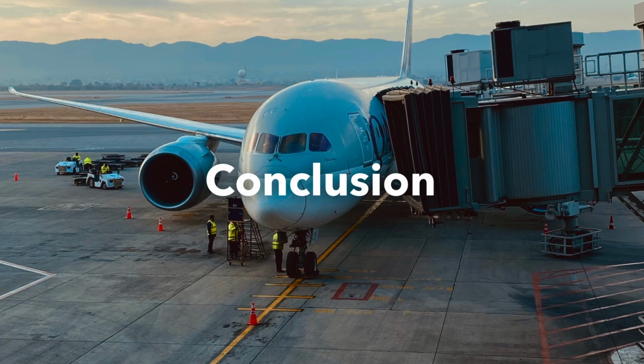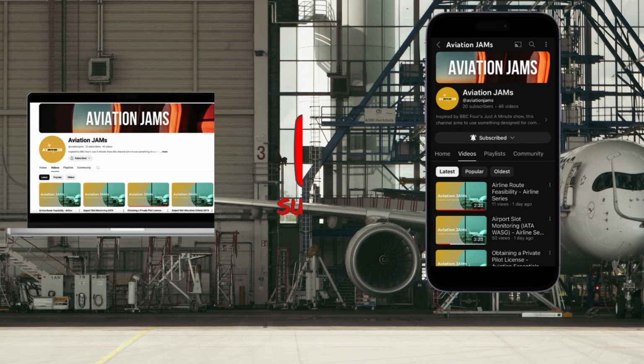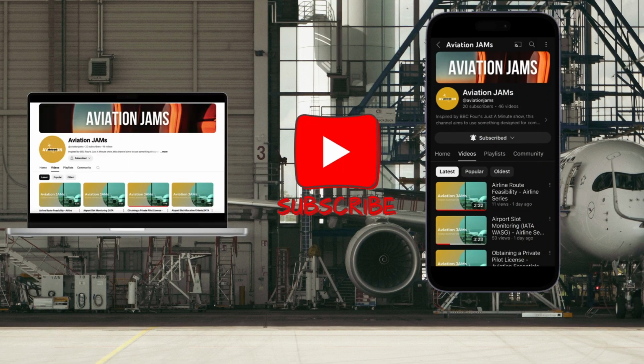By combining advanced weather forecasting with real-time pilot reports, aviation professionals can make informed decisions that prioritize safety and minimize the risks associated with hazardous weather. In the fast-paced, high-stakes world of aviation, constant vigilance and preparation are key to ensuring that flights continue to operate smoothly even when the skies are less than perfect.